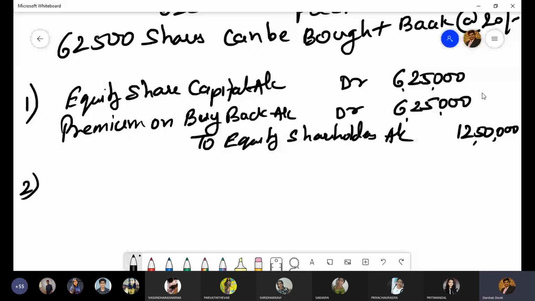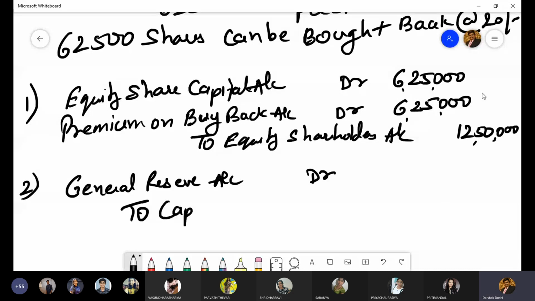So we can take our general reserve fully. General reserve account debit to capital redemption reserve account 6,25,000.